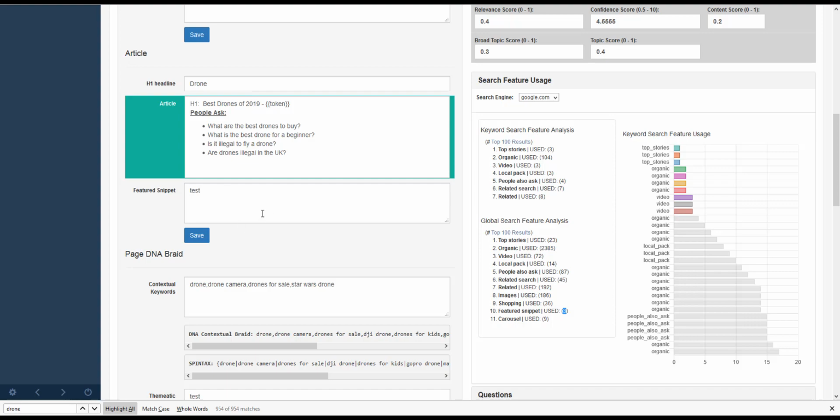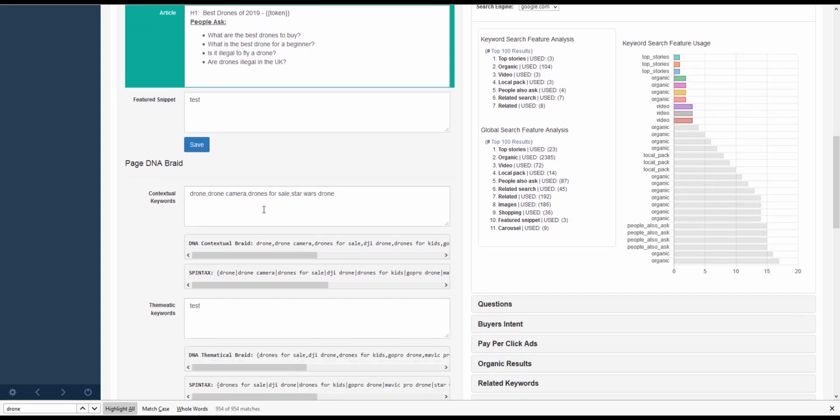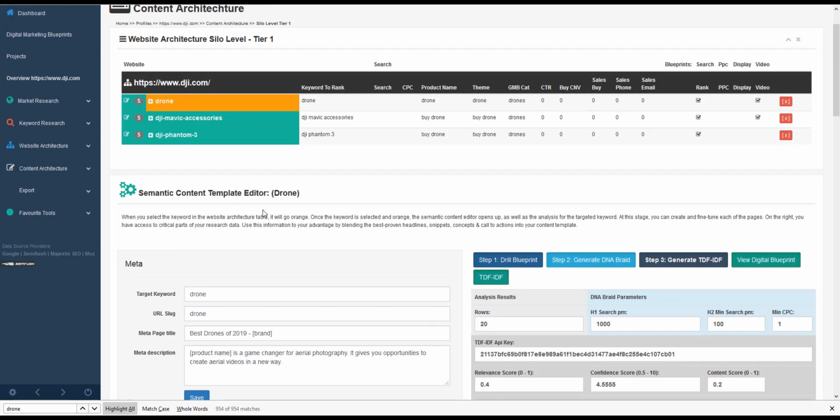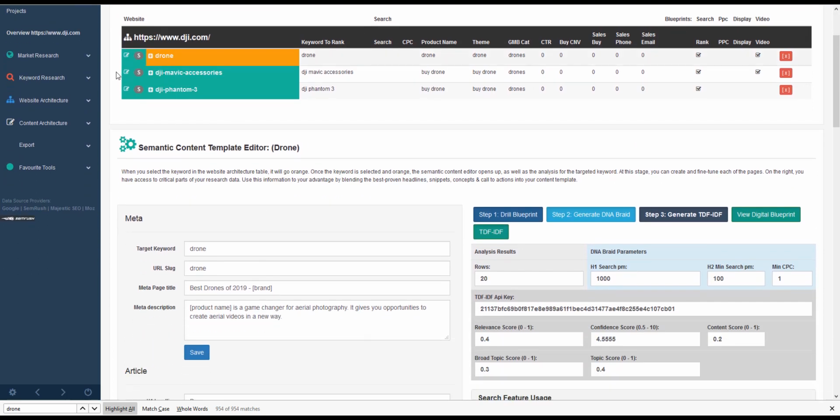So there's a lot of little things I want to show you guys as we're going along, and the process to do this is very simple. We add domains, we do keyword research, we map out the website architecture for our site, we come to our content architecture, we click draw the blueprint, we click generate DNA braid, and what that's going to do is going to run and fill in all the gaps. So we start seeing where the holes are in our marketing, in our blueprint, and we can come back and do a few more draws and then click generate DNA braid again.